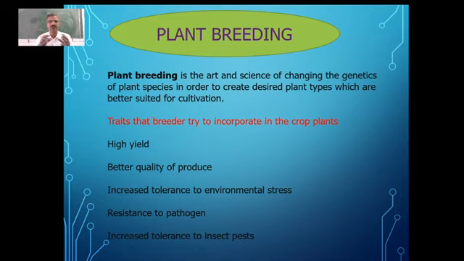Here, if you take the history of human civilization again, human being started domesticating animals for his food, and apart from that, he started growing some plants in a small field, small area. And the growing of these useful plants in that area is what we call it as agriculture, and those plants which are grown are called crops.